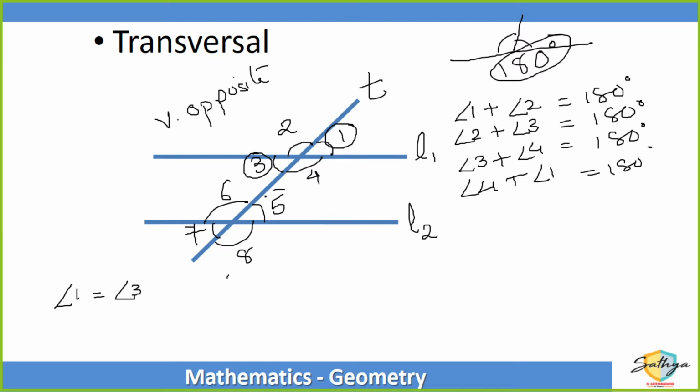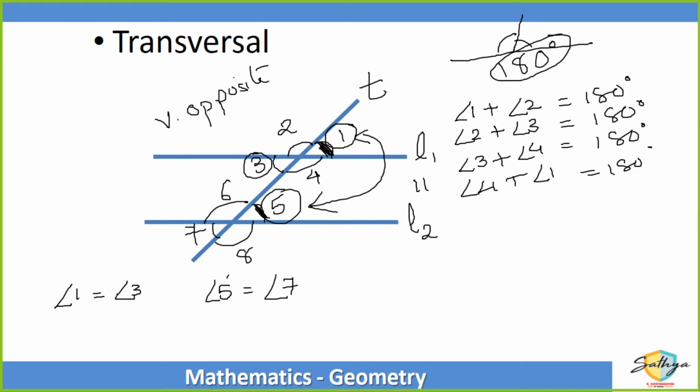And similarly, 5 and 7, the measure of angle 5 will be equal to the measure of angle 7. Another interesting property is when L1 and L2 are parallel to each other, then these are known as corresponding angles, right? That means angle 1 is also equal to angle 5.